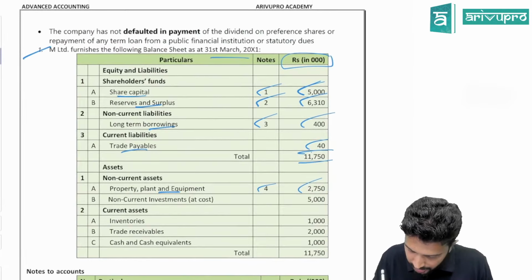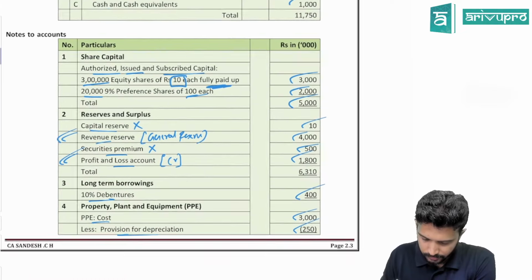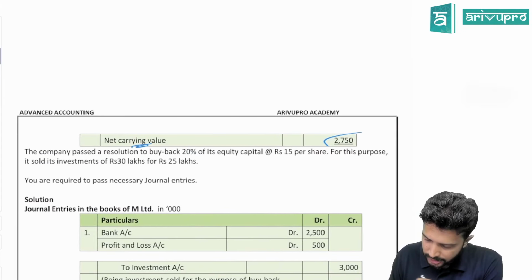So reserves usually have a credit balance. Yes, reserves do have a credit balance. Okay, so balance sheet over. Let's look at the adjustment.